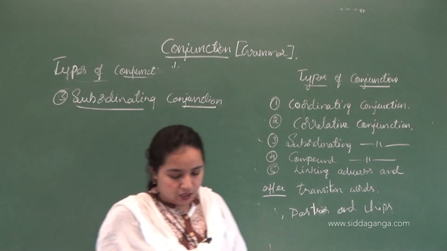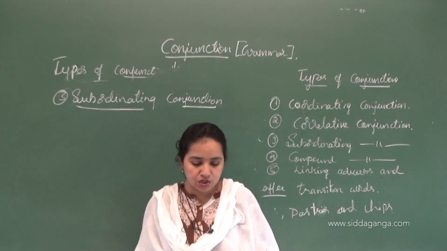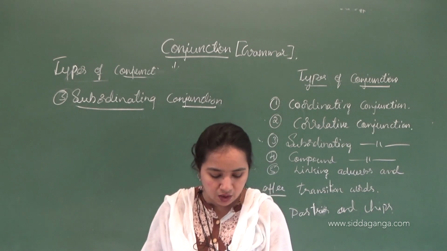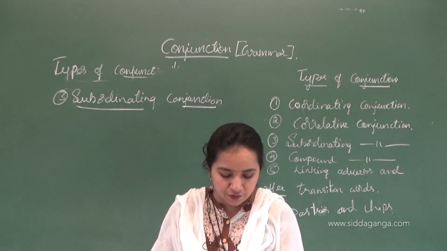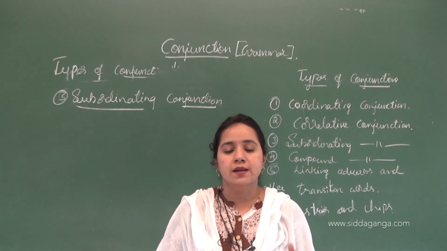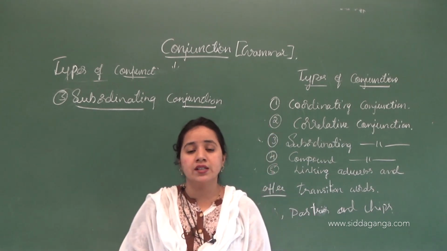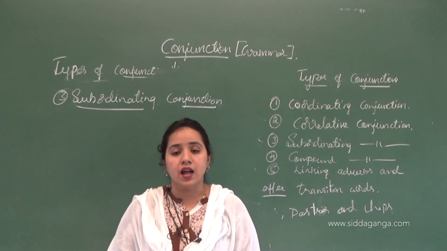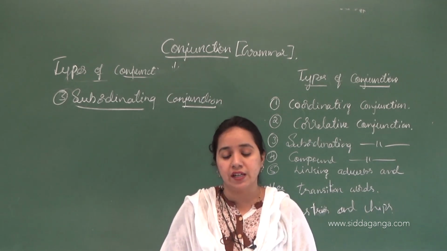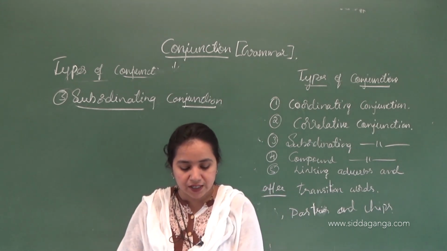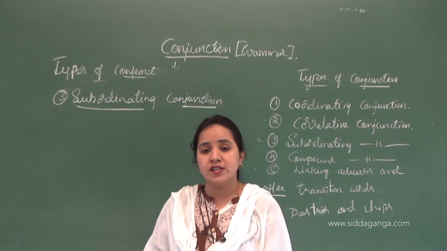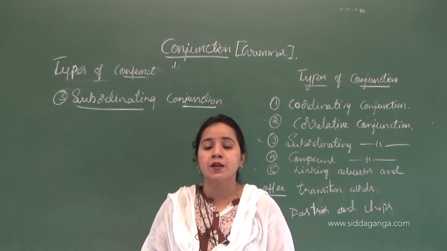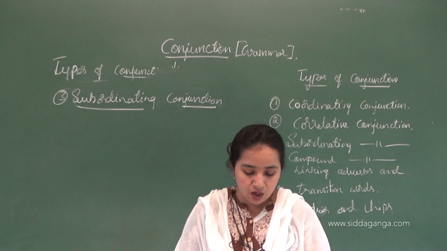A subordinating conjunction joins a clause to another on which it depends for its full meaning. A clause means a group of words with a subject and predicate. Okay, so that is called a clause.